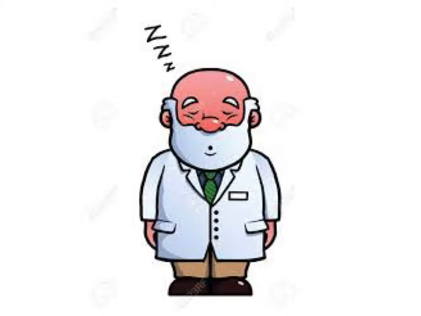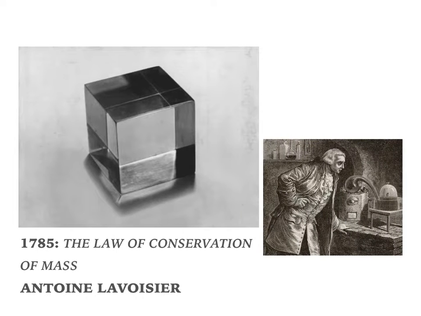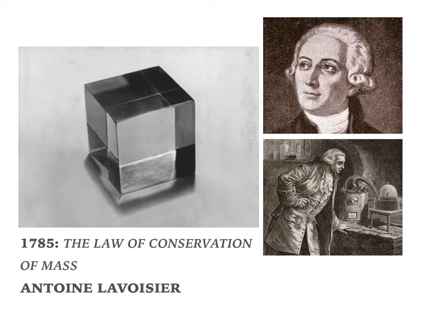Surprisingly enough, the next big developments in atomic theory didn't come around until about 2,300 years after the initial spark led by Leucippus and Democritus. In 1785, Antoine Lavoisier proposed the theory of conservation of mass, which stated that the shape or form of matter does not alter its mass. For example, 2 grams of ice which is left out on a countertop will turn into 2 grams of liquid water. No more, no less. And here's a picture of Antoine Lavoisier.